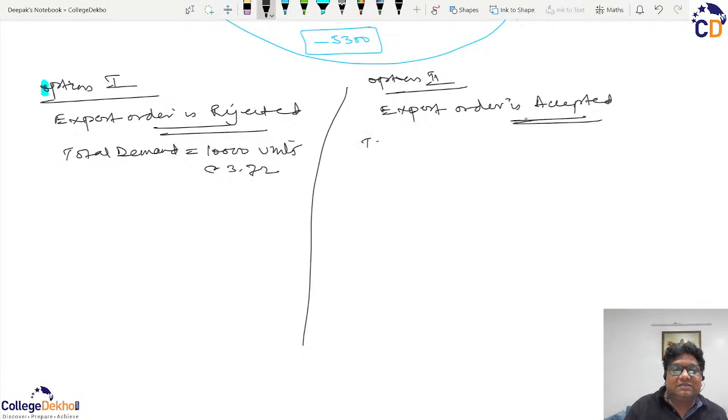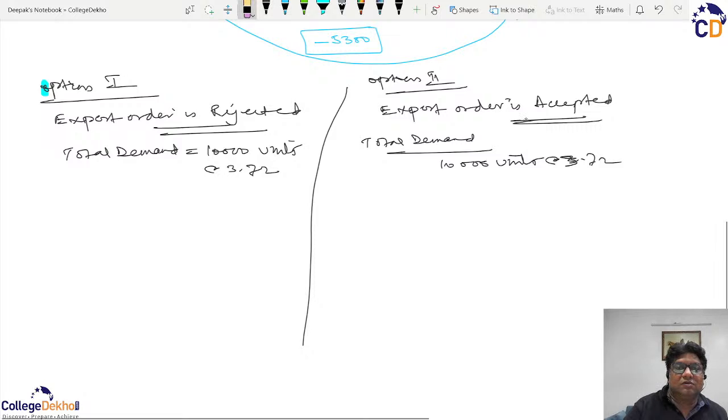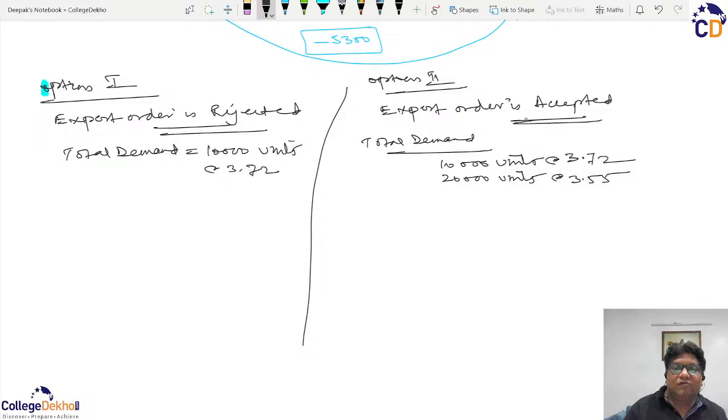And if the order is accepted, then the total demand will be domestic 10,000 units at the rate of 3.72, and export demand will be 20,000 units at the rate of 3.55. There will be a total of 30,000 units.